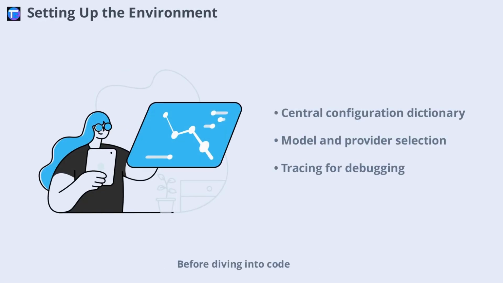Before diving into code, a robust environment is crucial for a production-grade AI system. This means making deliberate choices about configuration, model providers, and tracing tools. Using a central configuration dictionary allows for easy adjustments and experimentation. For example, you might select OpenAI as your LLM provider, specify powerful and fast models for different tasks, and set up tracing with tools like LangSmith for debugging and visualization. Securely managing API keys and organizing your project structure ensures that as your pipeline grows in complexity, you can maintain control and reliability.